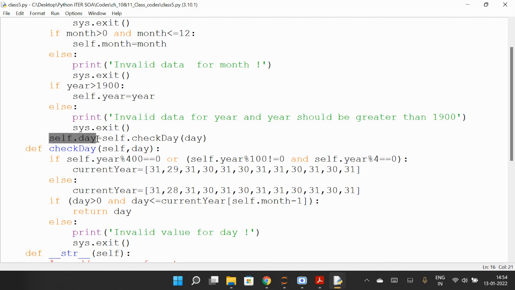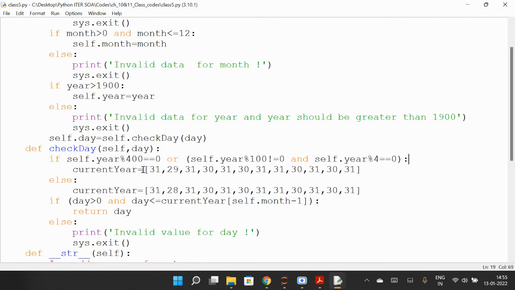Self.day, self is the object, self.day is self.check_day. So this is a function we defined. So here we are defining the function check_day(self, day). So self.year is as you already know. So if year is a multiple of 400, or it is a multiple of 4 but not a multiple of 100, then it is a leap year. So this is the condition for a leap year.